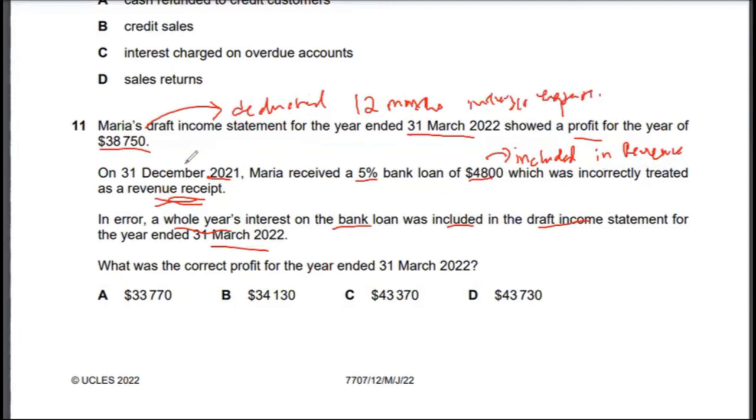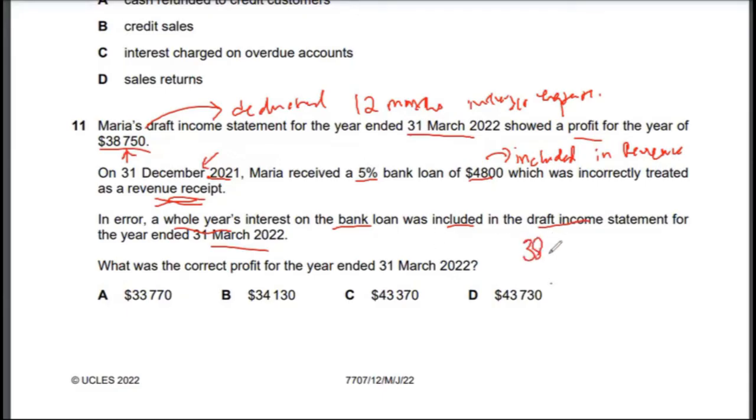Now that's also wrong, because look at the dates. That's why I say dates are very important in financial accounting. The loan was provided on 31st December 2021, and this profit is as of 31st March 2022. So the interest that should be recorded should be only for 3 months, right? So now you need to make these adjustments here.